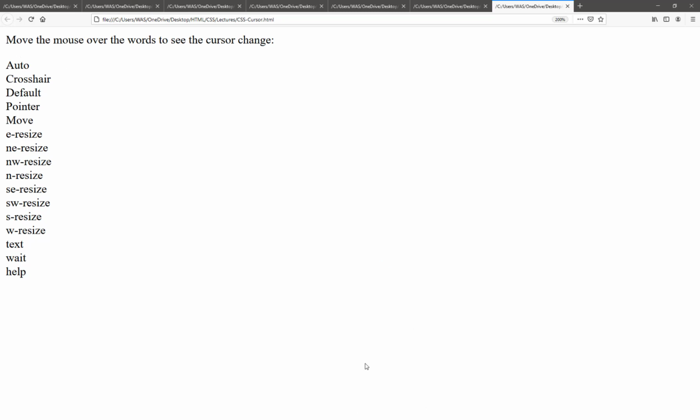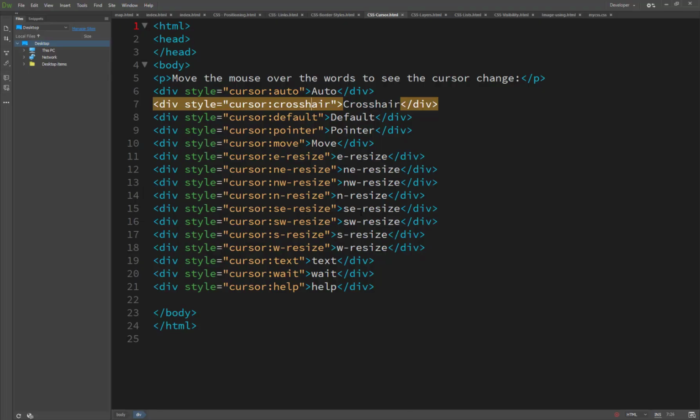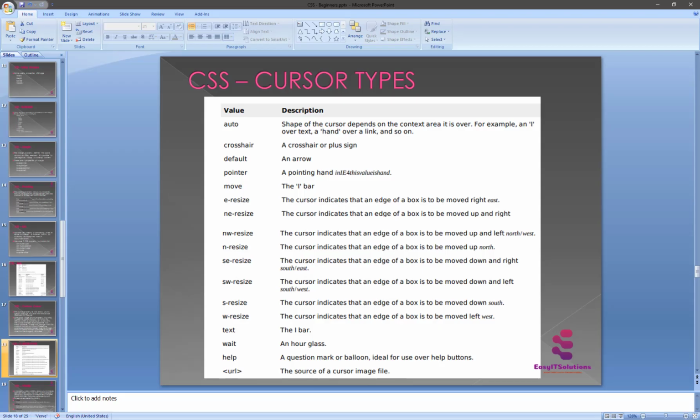So we use cursors inside our CSS to show our customers or end users. You should try these values yourself only to add helpful information for the user, and in places where they would be expected. For example, using crosshair when someone hovers over a link would confuse a visitor. So crosshair is not used for a link; the pointer is used for a link. So this is the important thing: we saw what the cursor is and how it works in CSS.